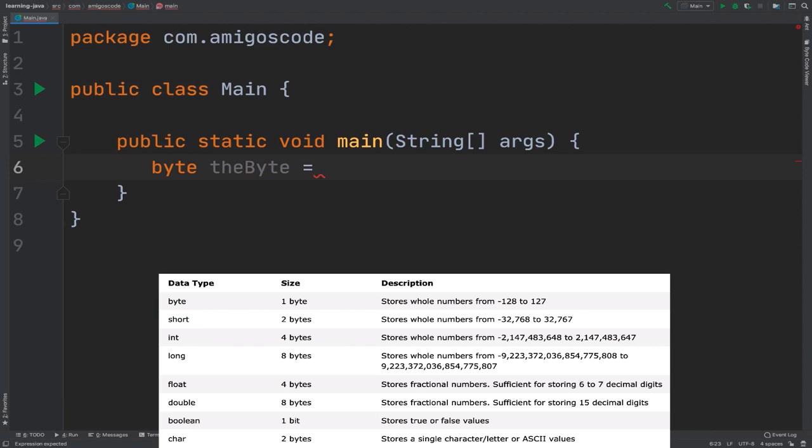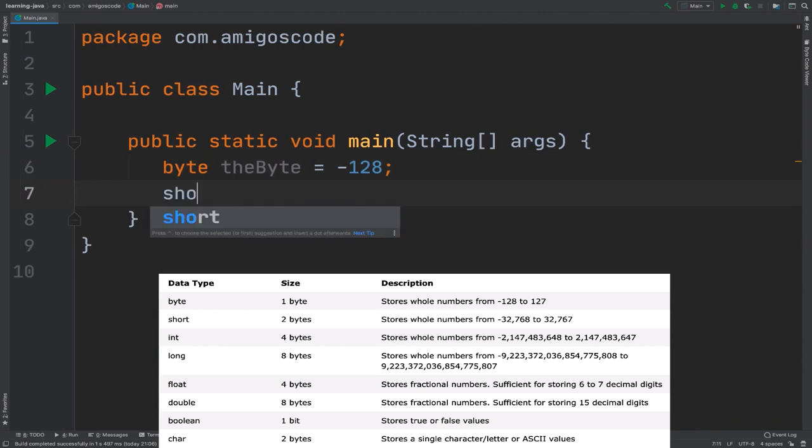And then remember, the byte stores whole numbers from minus 128 to 127. So if I say minus 129, try and store that, this will not work. So this has to be minus 128, and there we go. And even if I put 129, you can see that IntelliJ is actually telling me that I need to provide an int. The next one is short.